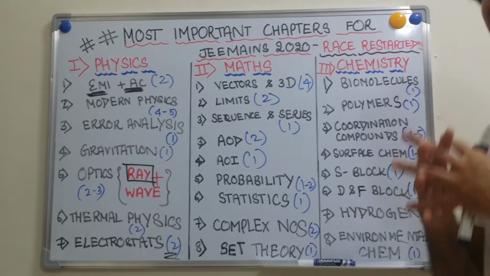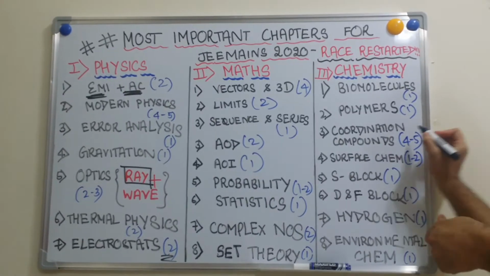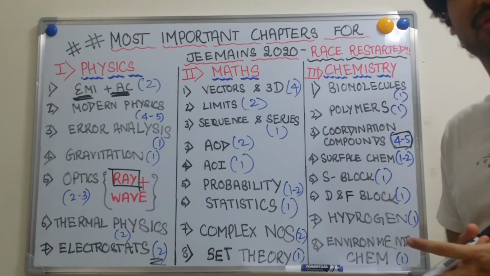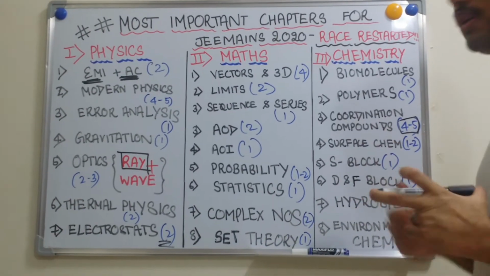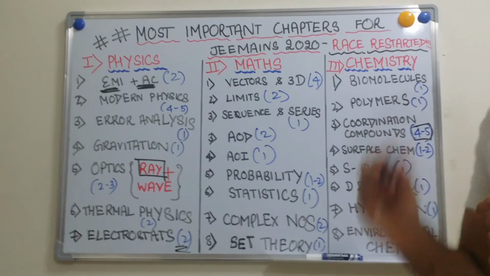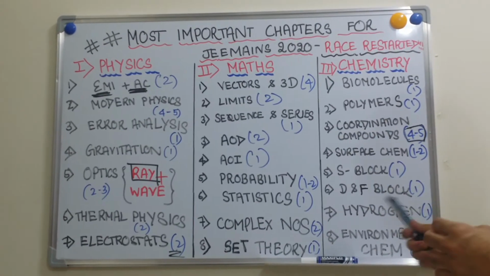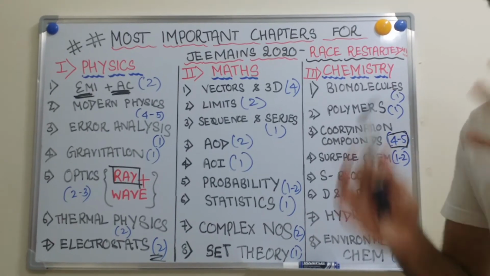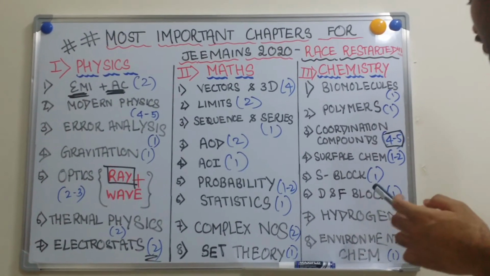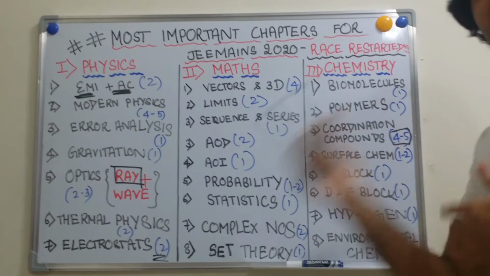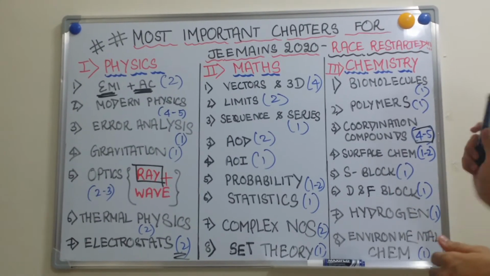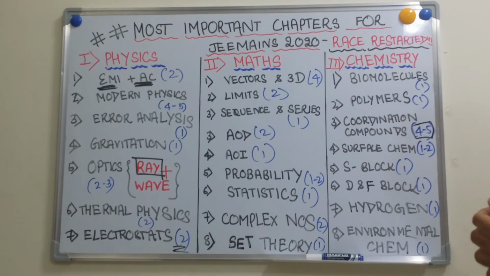Coordination compounds is a bit difficult chapter, but we see around 4 to 5 questions in every shift. If you take the JEE Main Jan shifts, there are 4 questions in every shift. So it's a must do topic, though it's a bit difficult. S block, class 11, we see 1 question, many from the reactions part. D and F block, again 1 question. D block is given more importance as compared to F block. Hydrogen, 1 question. And environmental chemistry, 1 question.